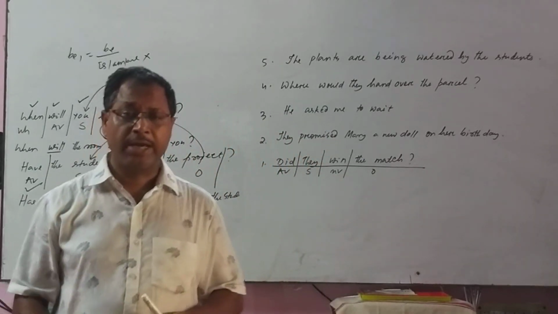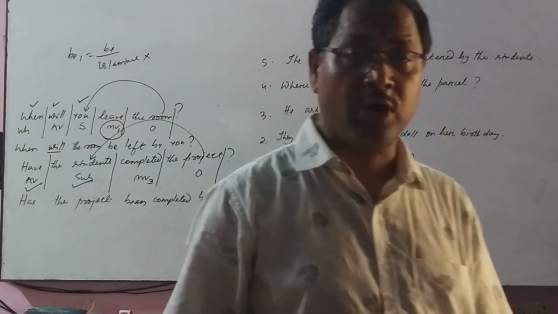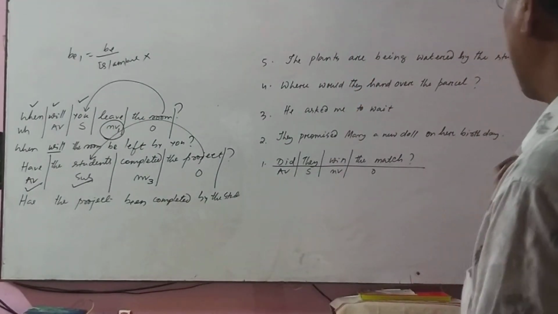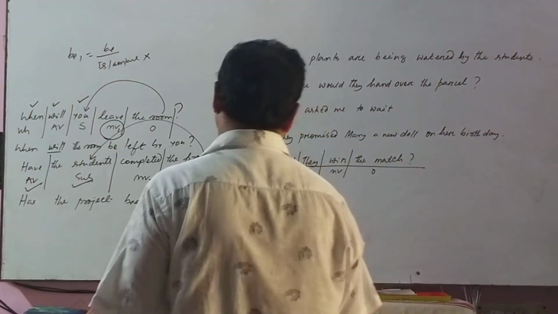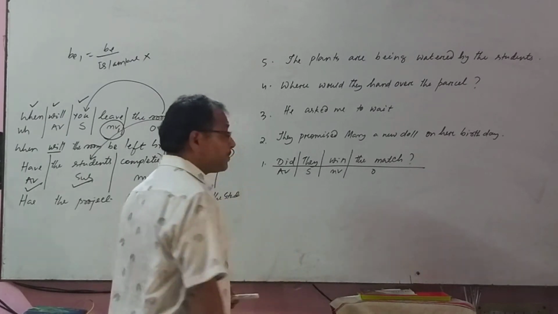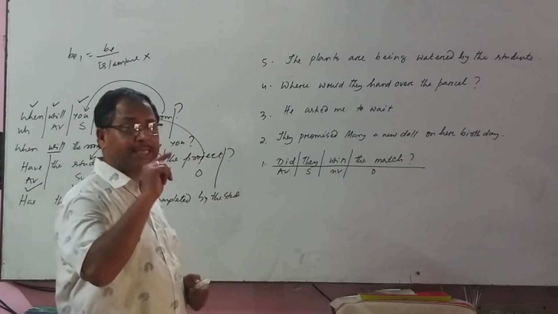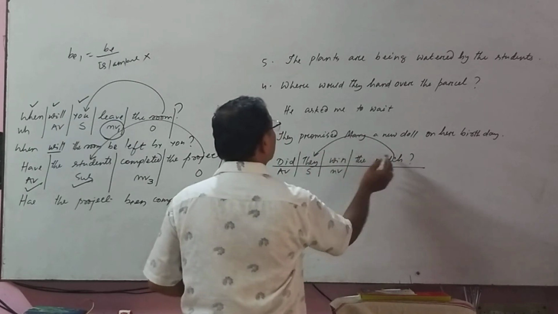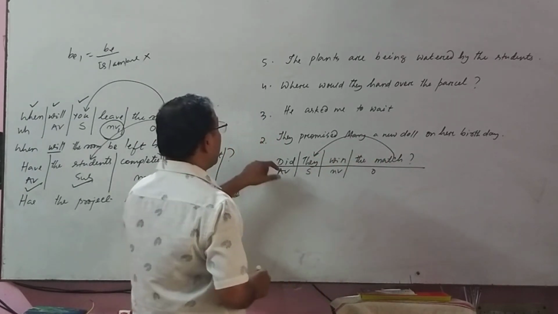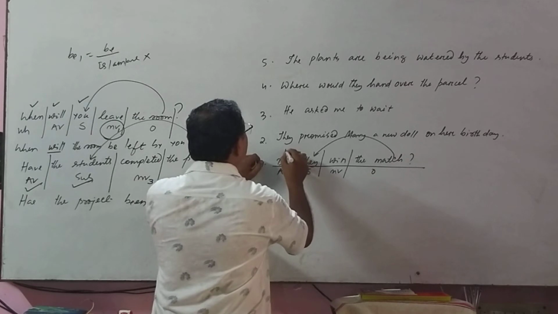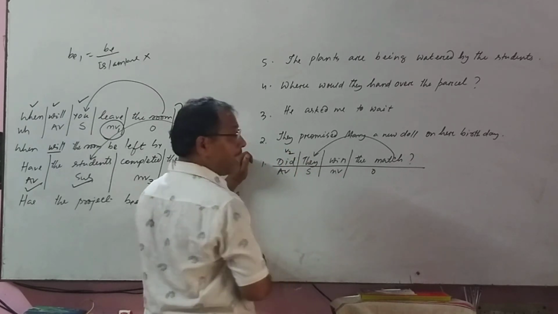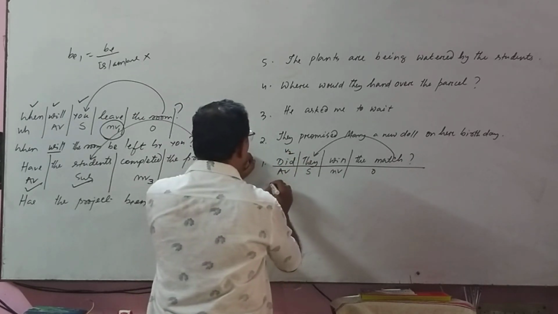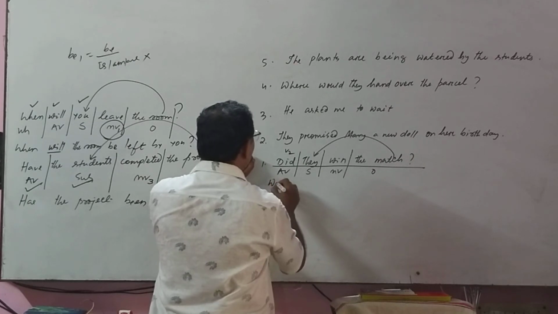Did you get the transitive sentence? Okay. Did they win the match? Our rule number 1, what is it? The object replaces the subject. The object, the match, will come here. So accordingly, this is V2. V2 means it will be was or were.